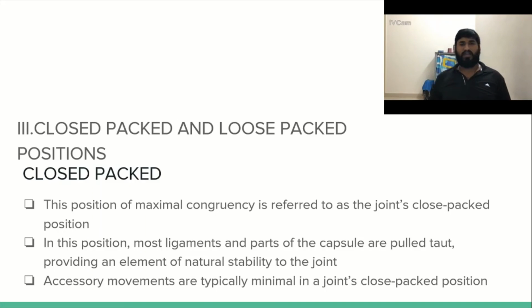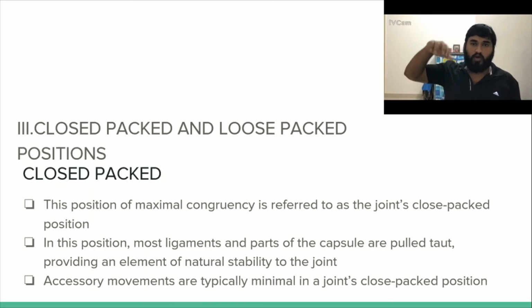For your shoulder, an example is you flex your shoulder, abduct your shoulder and externally rotate. See, you can't move further, isn't it? Because this is your closed pack position. What happens if you try to move way further? You dislocate your shoulder. So this is how many dislocations occur, right? You have an anterior inferior dislocation like this, right? So this is your closed pack position. It says the joint is a perfect fit in this position, and of course it can't move beyond that. So that is your closed pack position.